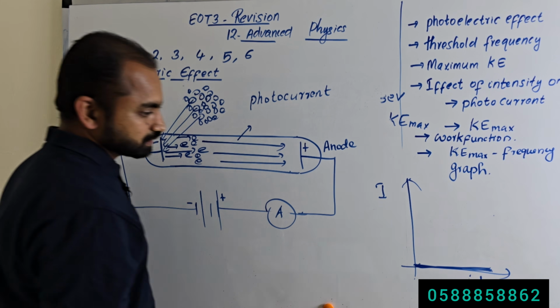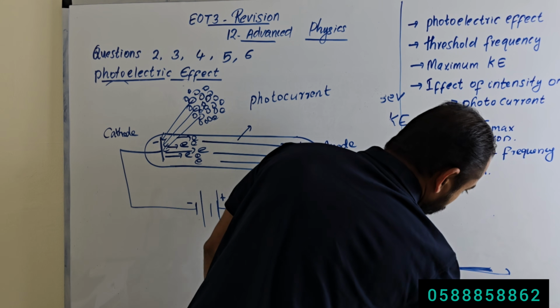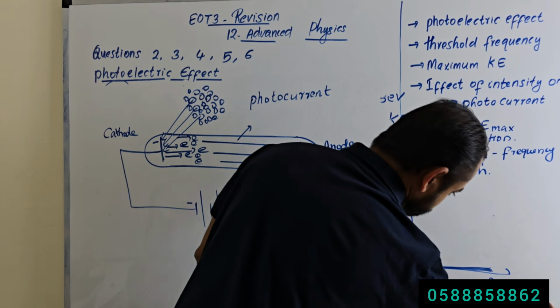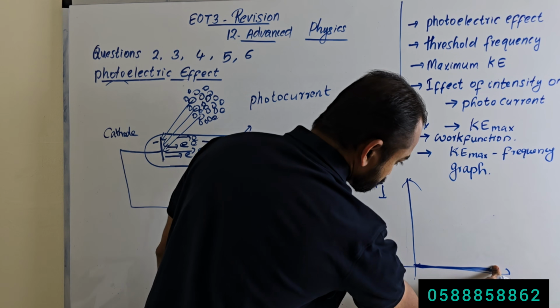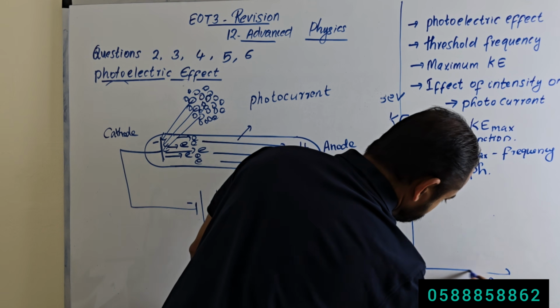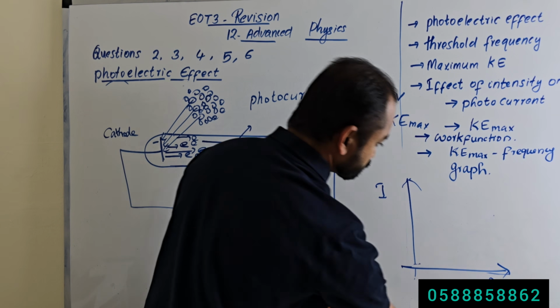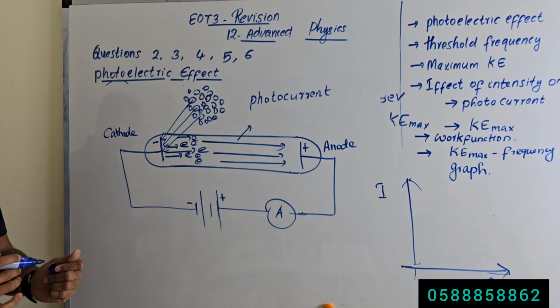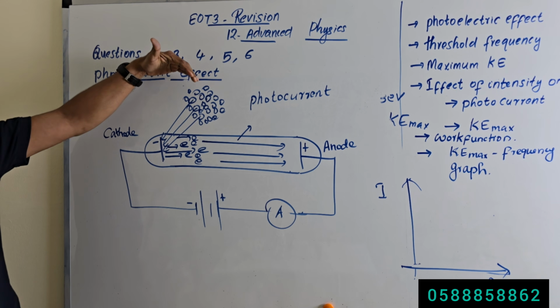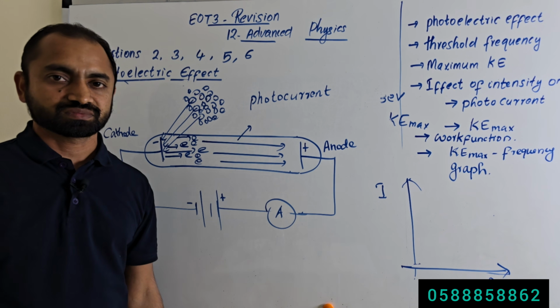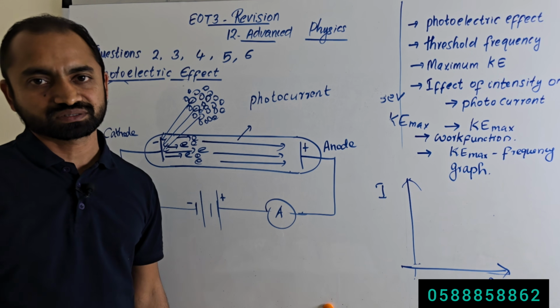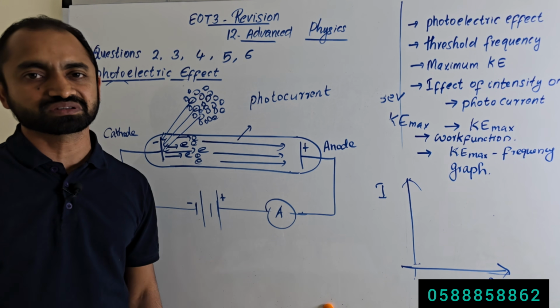Okay, then next let us plot another graph of frequency. Okay, a photon is incident onto the surface of the metal. No electron is emitted. Why is no electron emitted?